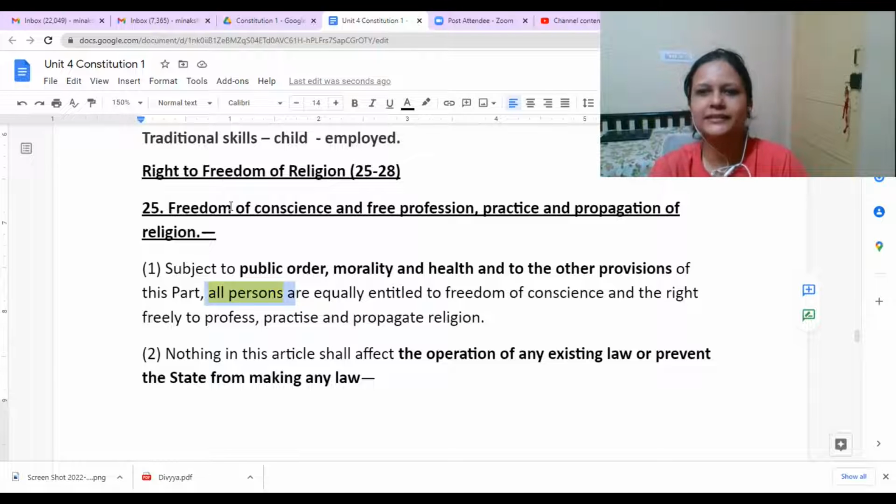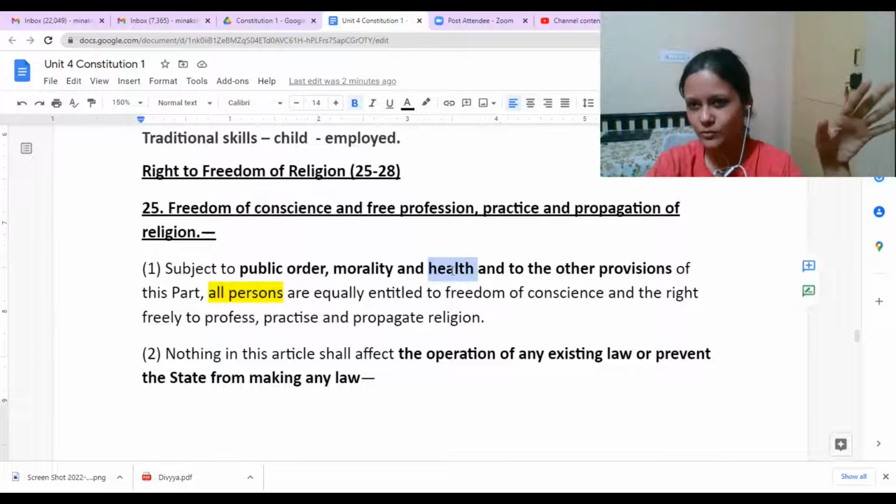Now, while they are practicing their religion, their religion is not above the welfare of people. So this right is not absolute. More than practicing religion, there are some priorities for the state, like public order, morality, health, and other provisions. Take for example, during COVID-19, we have seen there were so many restrictions on exercising this right. Only for namesake you could organize the puja, but large gatherings would be prevented. You cannot distribute the prasadam and such. This is nothing but ensuring public health on top of this, right?